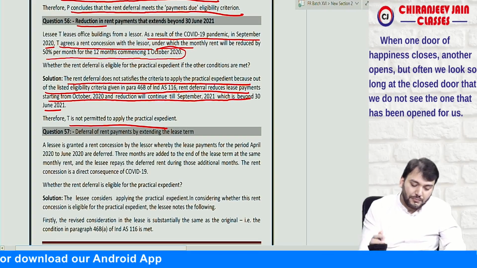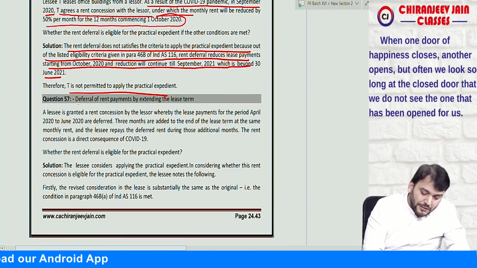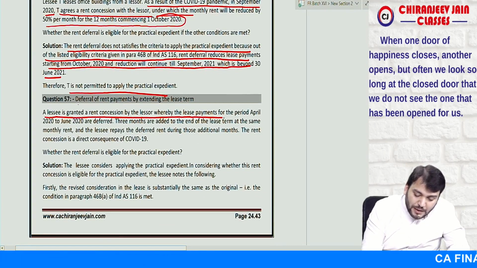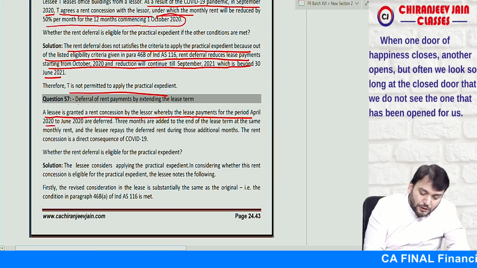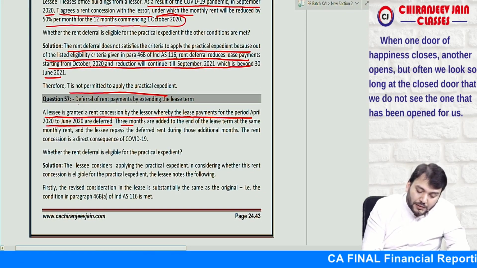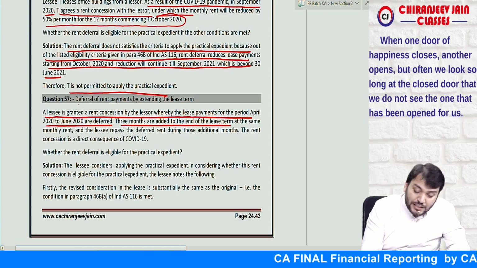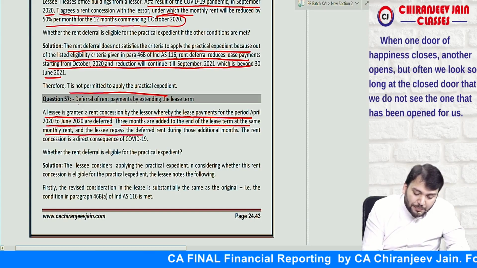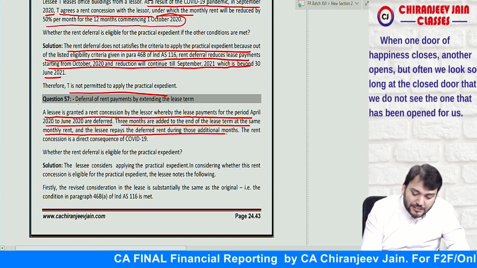Understood? Yes sir. The next point: a lessee is granted a rent concession by the lessor whereby the lease payments for the period April 20 to June 20 are deferred. Three months are added to the end of the lease term at the same monthly rent, and the lessee repays the deferred rent during the additional months.